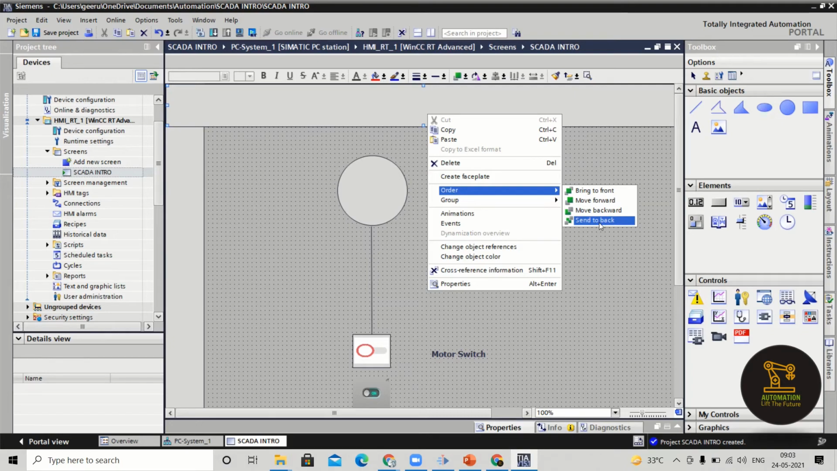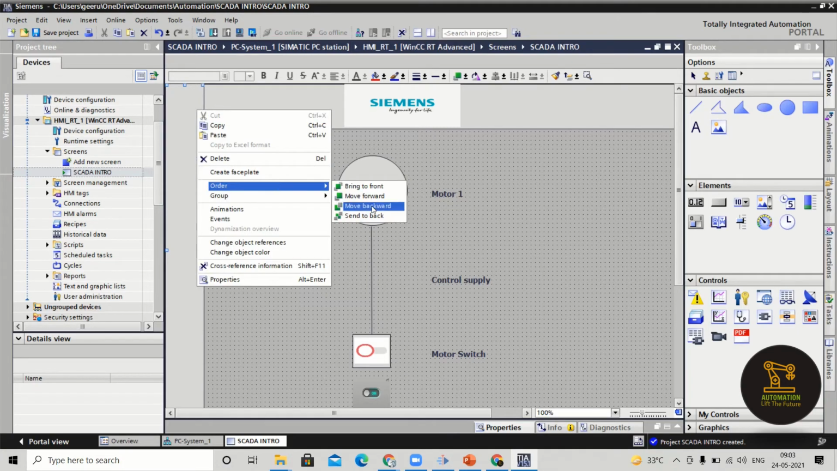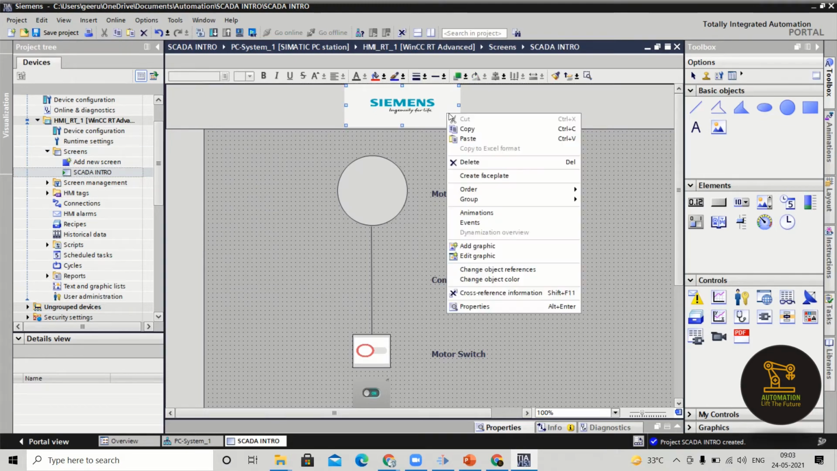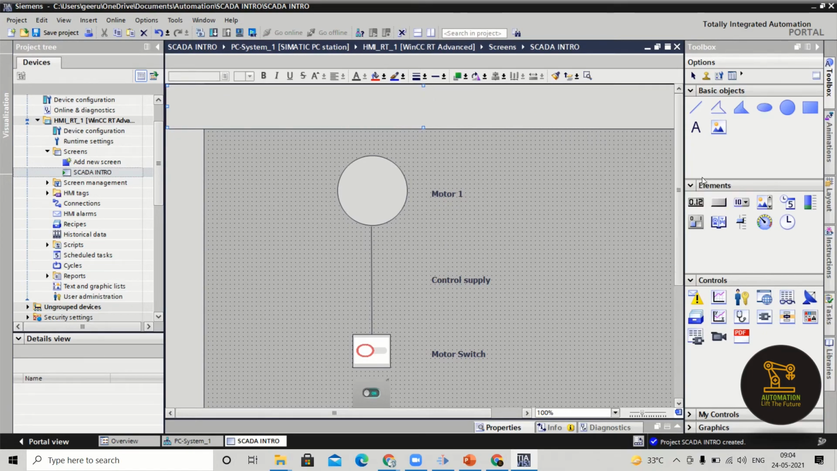When I click on send to back, what happens? This particular basic object has moved to the back of all the objects. See, even this object is also in front right now. Suppose you want to make this one go back, again right click and send to back. You can see that difference, right? If you want to make it bring to front, click on bring to front.